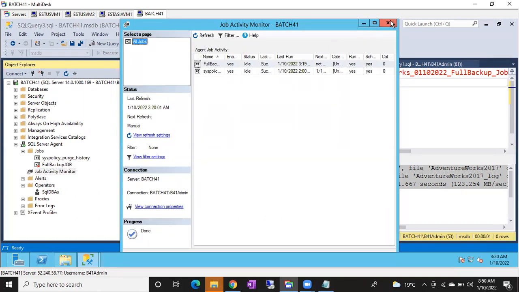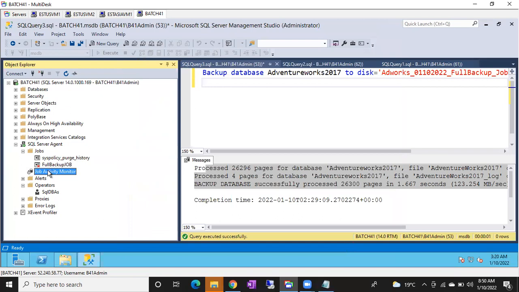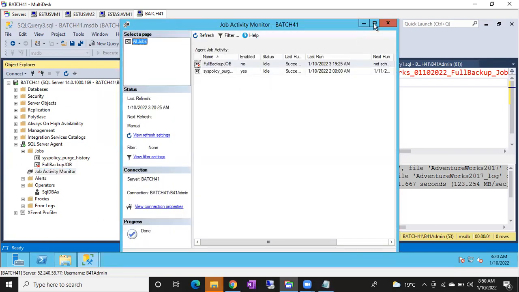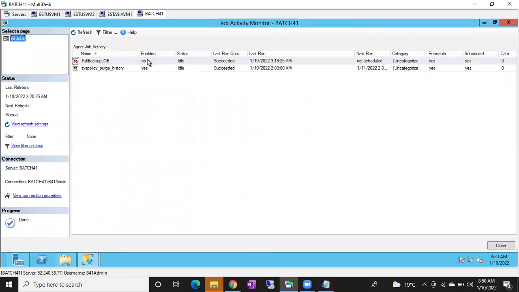In the activity monitor, you can see whether the job is enabled or not. If it says no, the job is disabled, so it won't run as per the schedule. The job should be enabled and the schedule should be enabled, then only the job will run as per the schedule. If the job is disabled, it won't run. Again, you have to enable it, then only it will run.